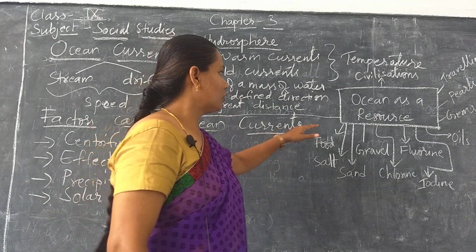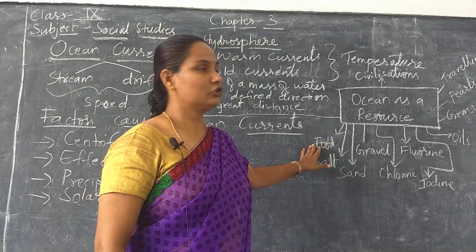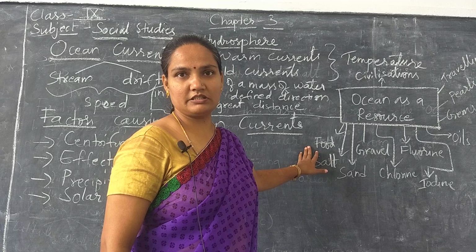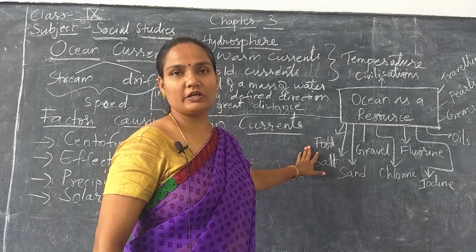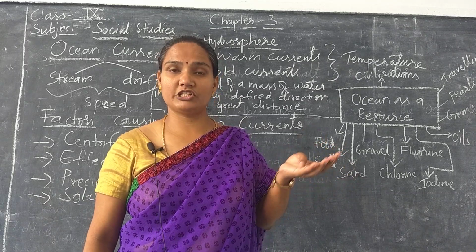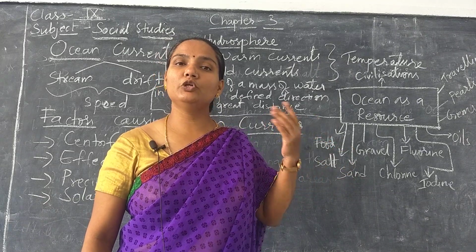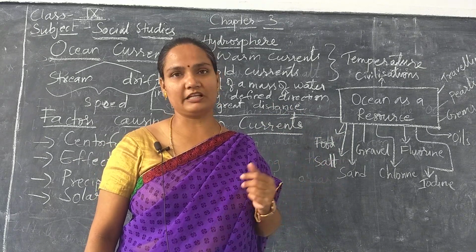So ocean acts as a house of food for us. So many water animals, they give us food, right? You can see fishes, crabs, right, and a variety of fishes, sharks, whales. People use them for food purposes and for making medicine and many other purposes, right?